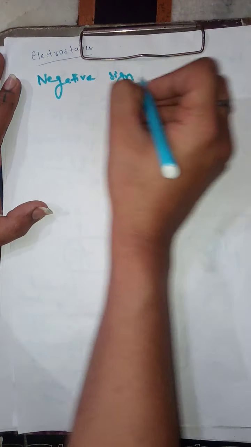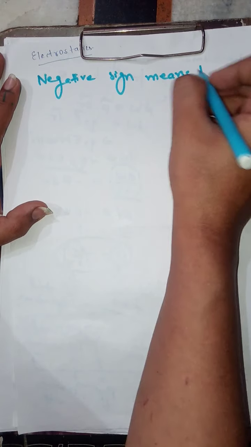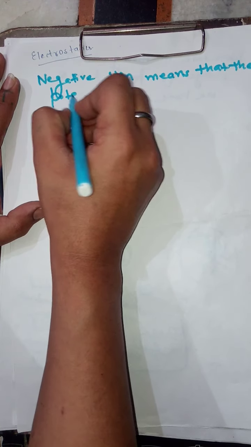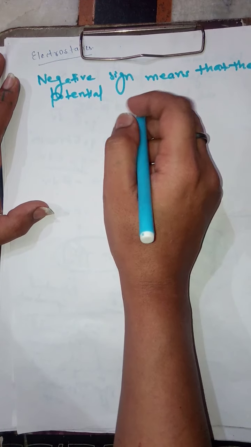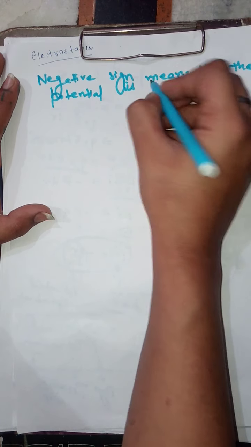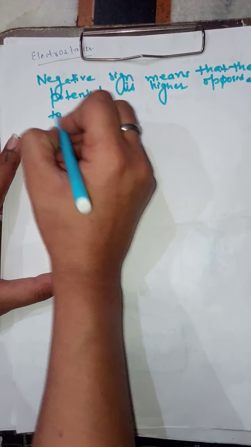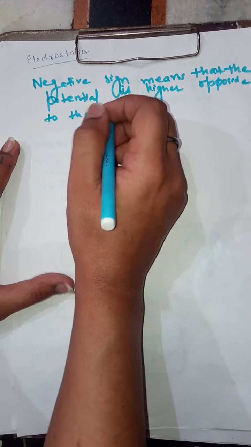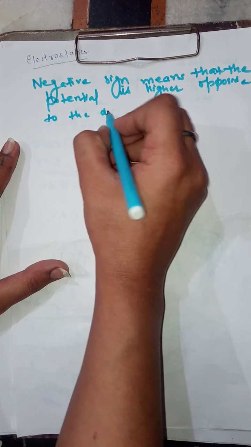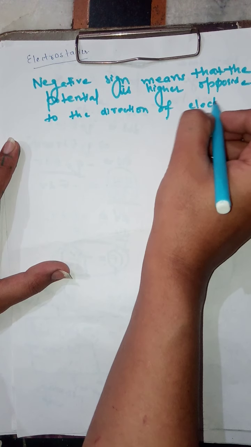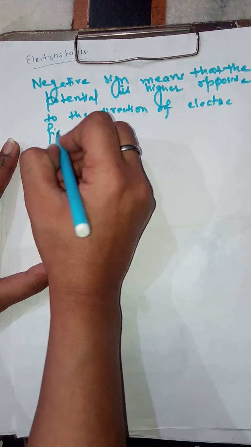So the negative sign means that the potential is higher opposite to the direction of electric field.